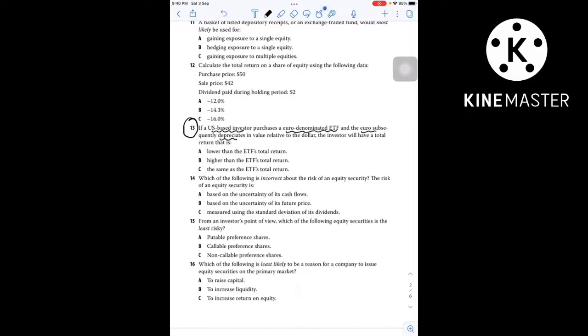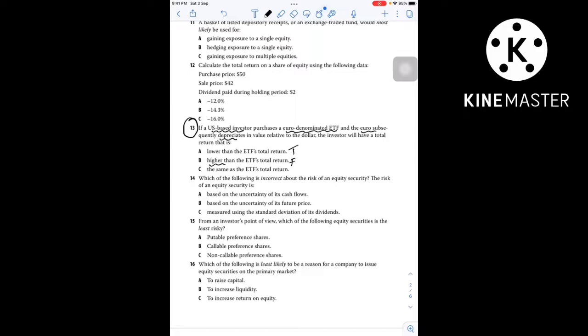So let's read out the options. What will happen to this investment? Option A says he will have lower return than the ETF total return. So this is looking good. This is a true statement. Option B is completely false, because here it is written higher than ETF. His returns cannot be higher, because the currency in which we have invested has depreciated.